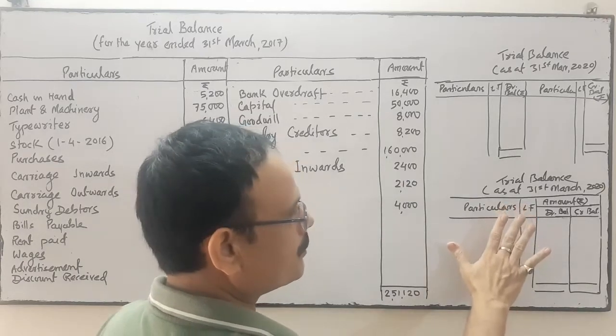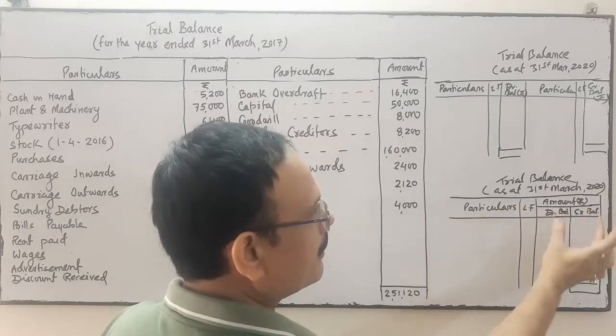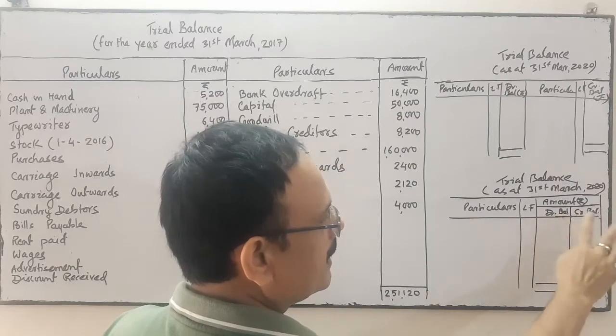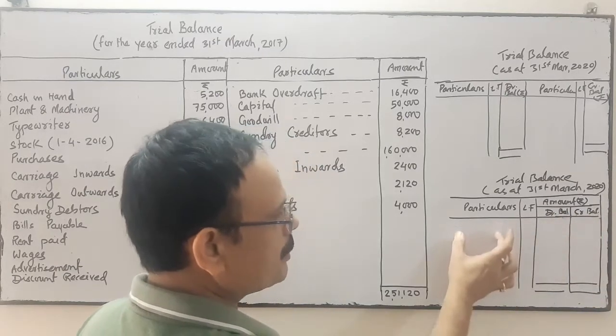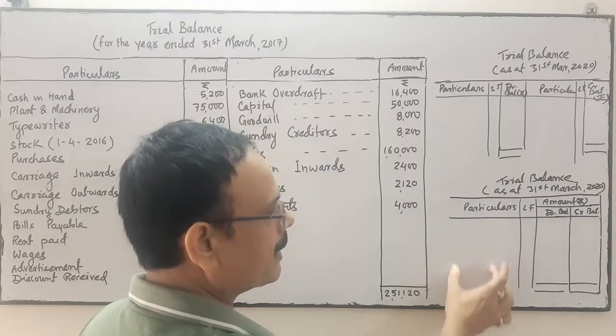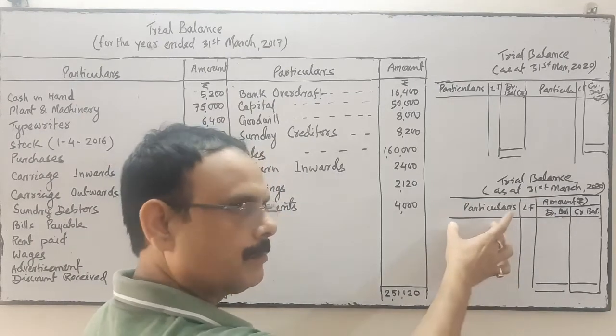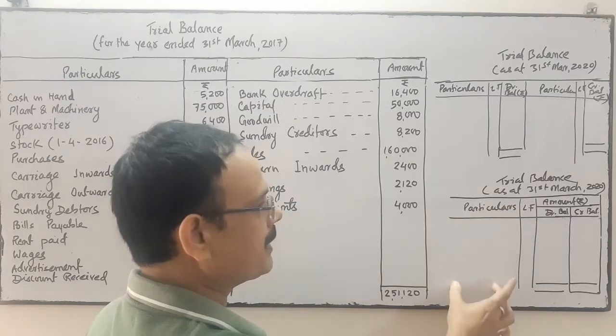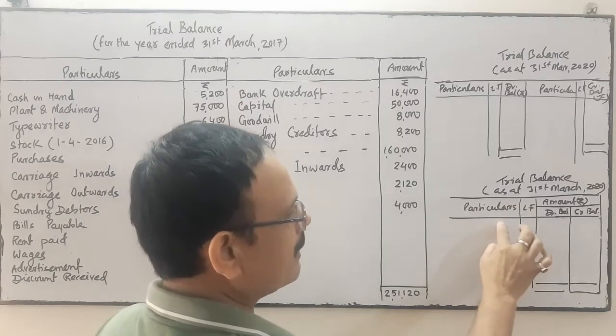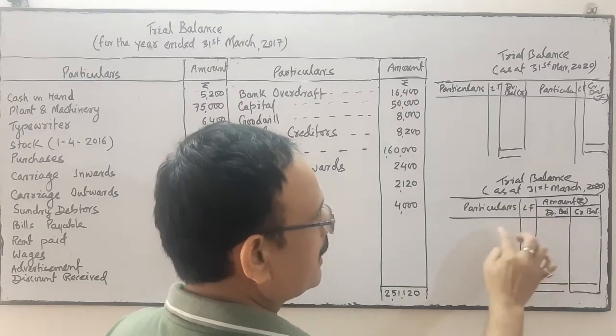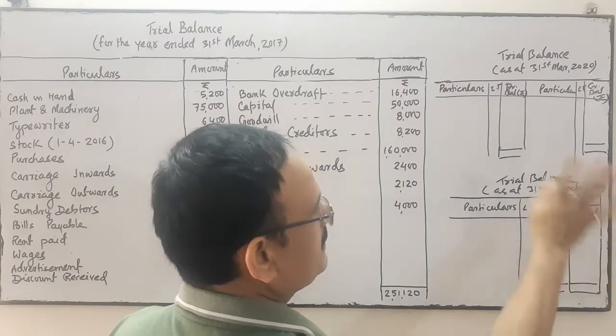So one format is what? Particular, LF, and the amount on one side, debit balance and credit balance. Here in particular we write the names of the accounts, whether the balance is debit or credit, and the amount which has a debit balance we write this side, the account which has a credit balance we write this side.